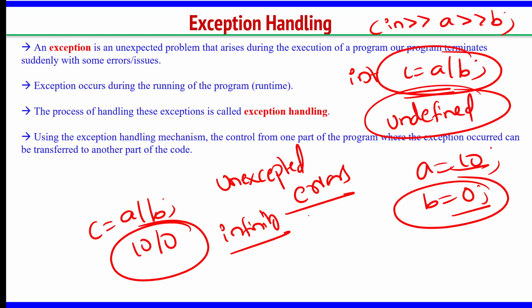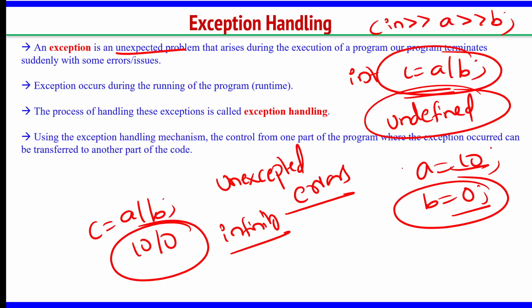Or sometimes your program is perfect, but some system issue or some resource issue is there, which we do not know, because of RAM failure or any other failure which can interrupt the program and stop its execution. So some unexpected problem can arise when you are executing the program.